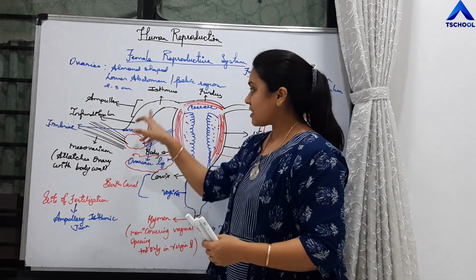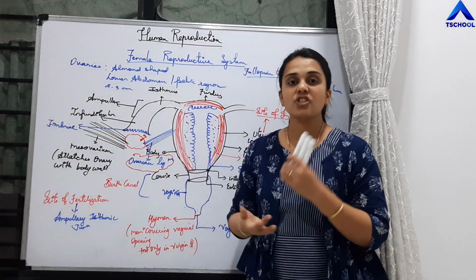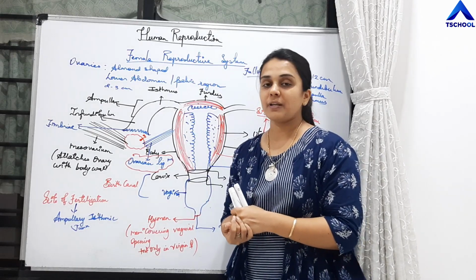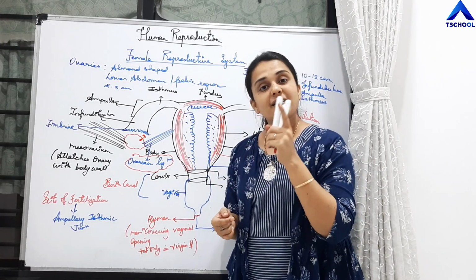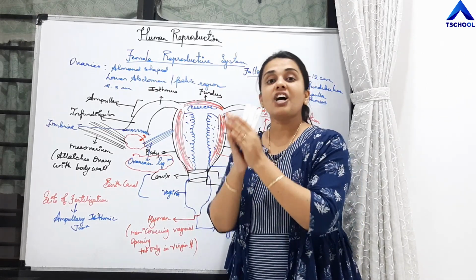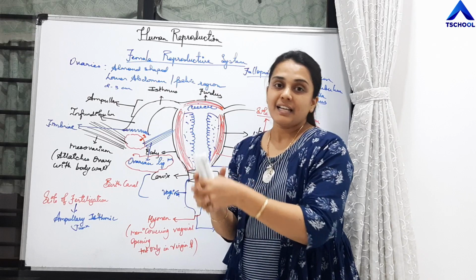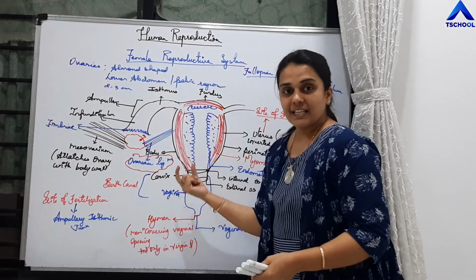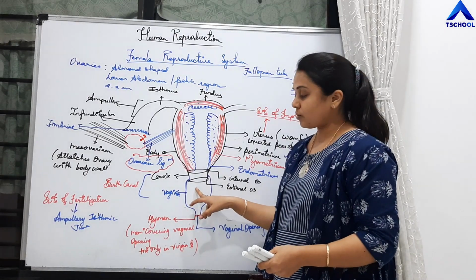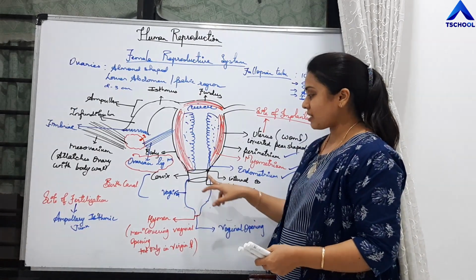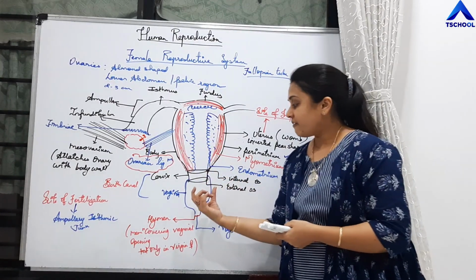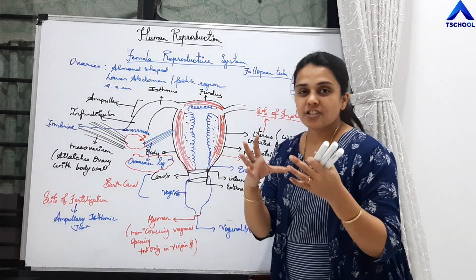The site of fertilization is the ampullary-isthmic junction. So fertilization, that is fusion of male and female gametes, occurs in the ampulla. But which part of the ampulla? At the junction of ampulla and isthmus. The cervix has two openings. The outer opening towards the vagina is called the external os, and the opening towards the uterus is called the internal os.